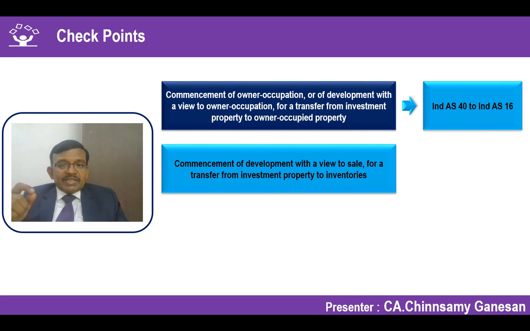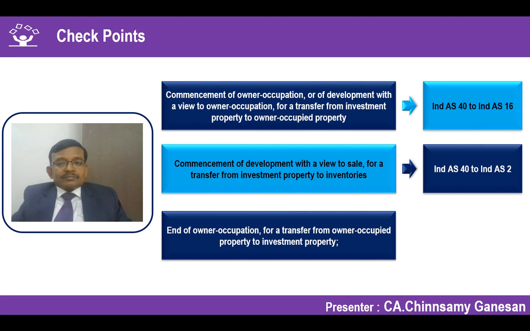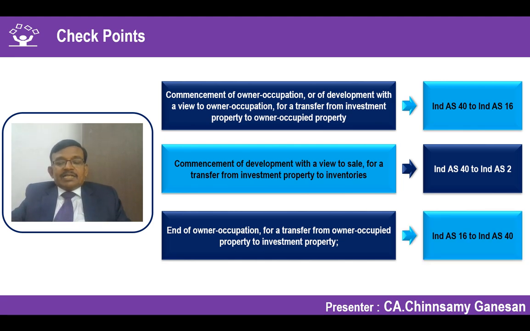Development with a view to sale is a transfer from investment property to inventory. Again, it's a transfer out. You will apply Ind AS 40 to Ind AS 2. End of owner occupation is a transfer from owner occupied property to investment property, which we have seen, then it is a transfer in from Ind AS 16 to Ind AS 40.